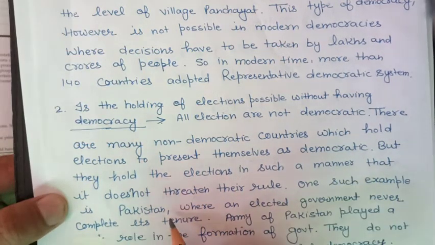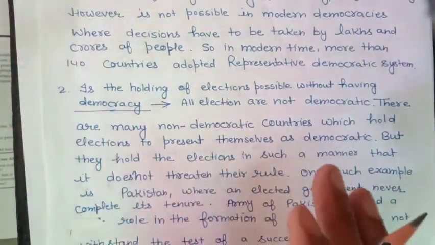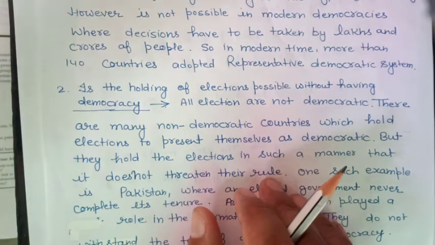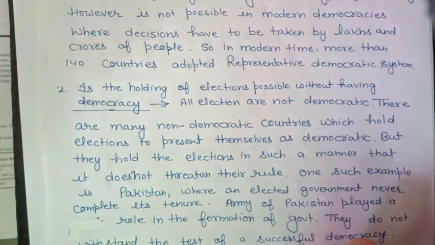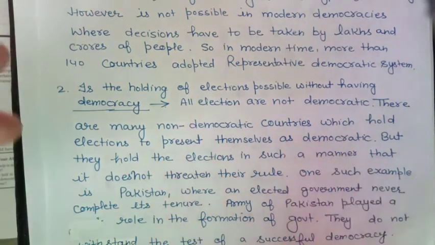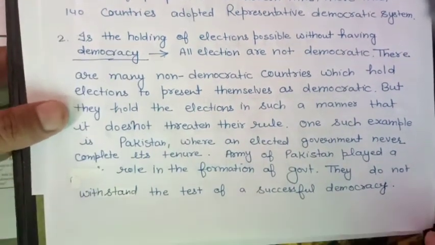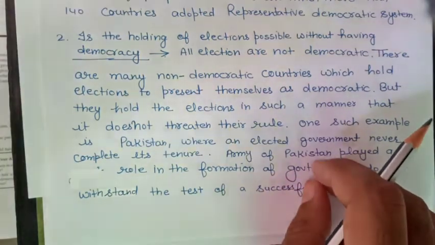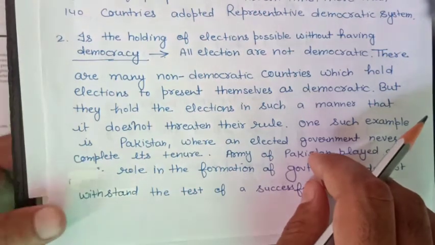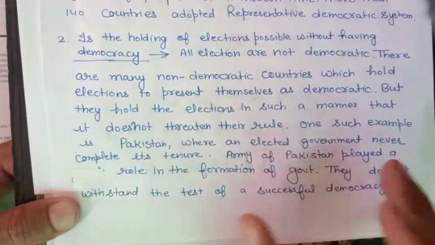One such example is Pakistan, where General Pervez Musharraf became the chief executive of Pakistan as well as the Army General at the same time. There was no election; there was a fake referendum which extended the tenure of the president for another 5 years. There is always a role of the army in the formation of government, and even after the independence of Pakistan, no single government could complete its tenure of 5 years. So every sort of election is not proof that a country is democratic.